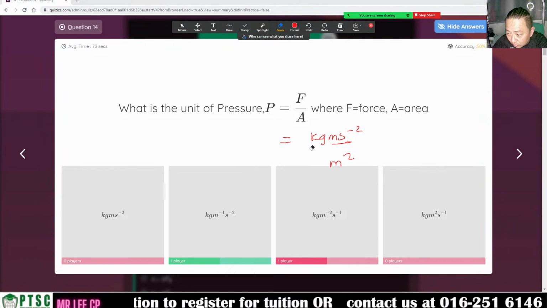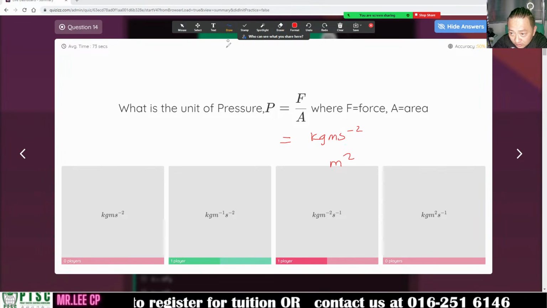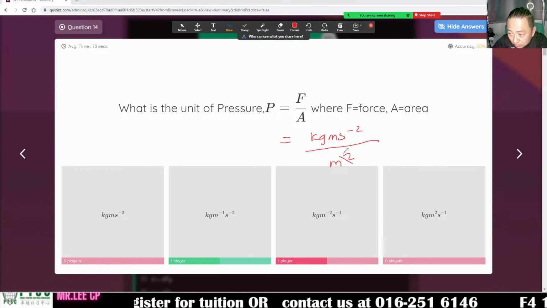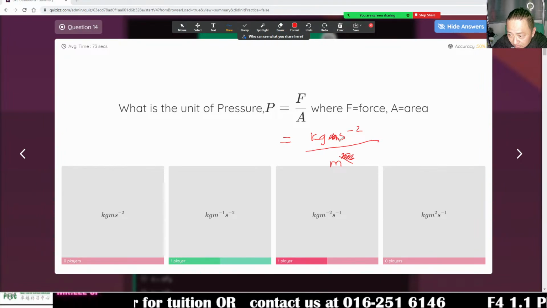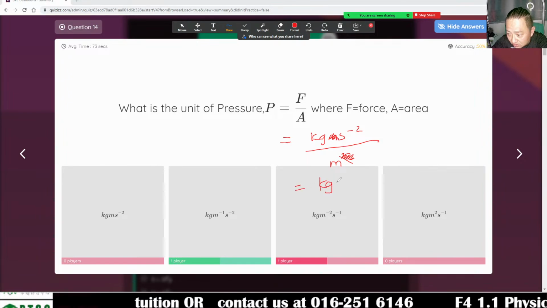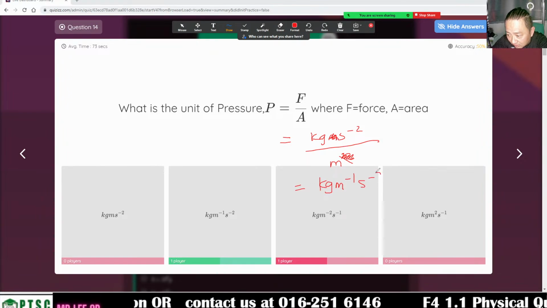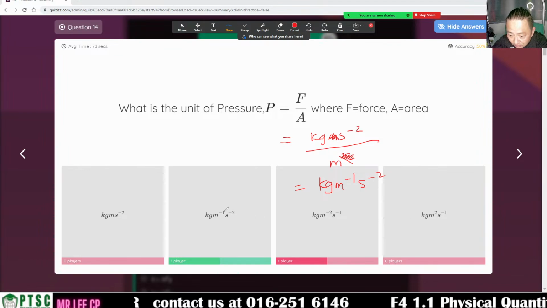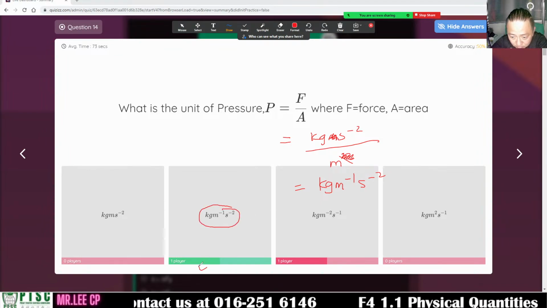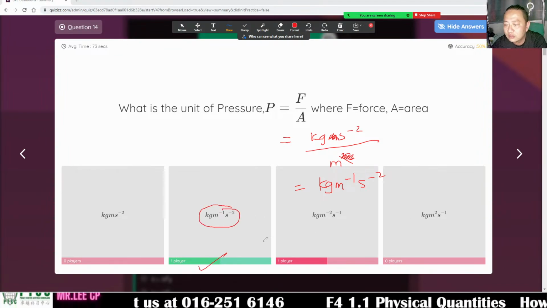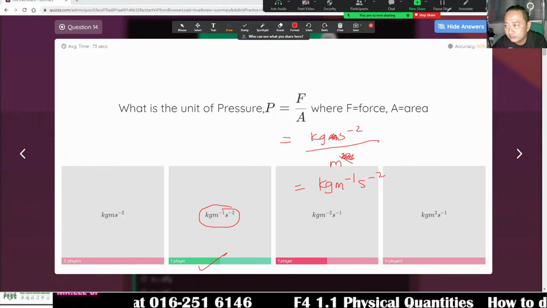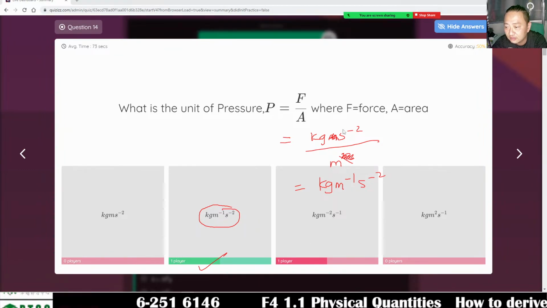Divided by meter square, what will you get? You cancel 1 meter away. So you get kg m to the negative 1 s to the negative 2. This one is slightly harder.